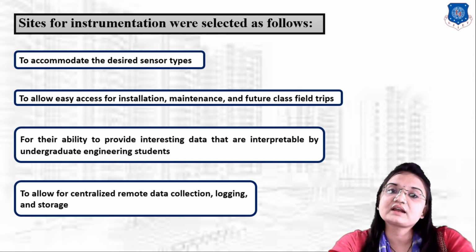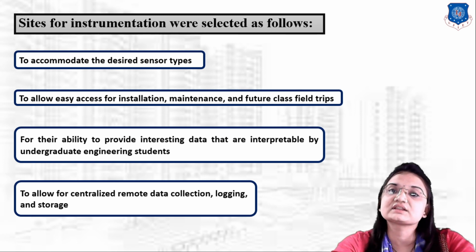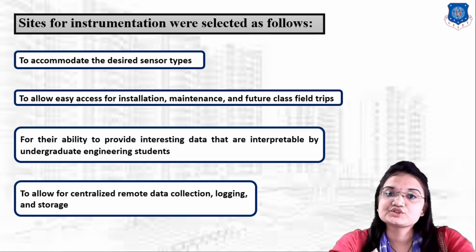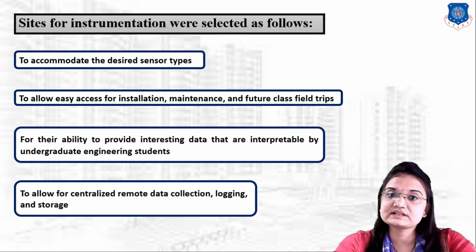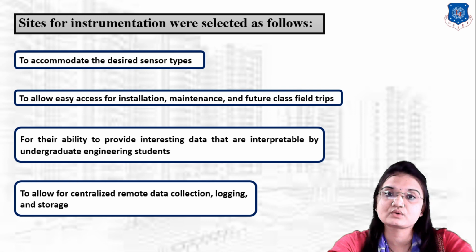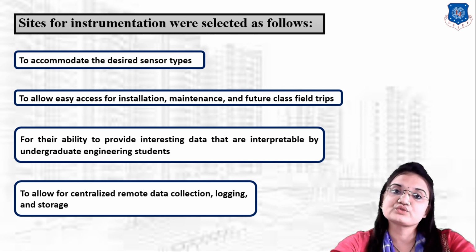Okay, that there are multiple sensors used or one sensor or two sensors used. Okay, so as per the requirement of the sensor, we have to select the location of the sensors. Okay, so that we can locate all the sensors in our particular area. Okay, and we also focus on whether the installation and maintenance of the sensors will become easy at that location or not. Okay, and also we have to focus on whether by choosing this particular location we will get our data easily from the sensor or not. Okay, so we have to focus on these basic things before selecting any sites for sensors.